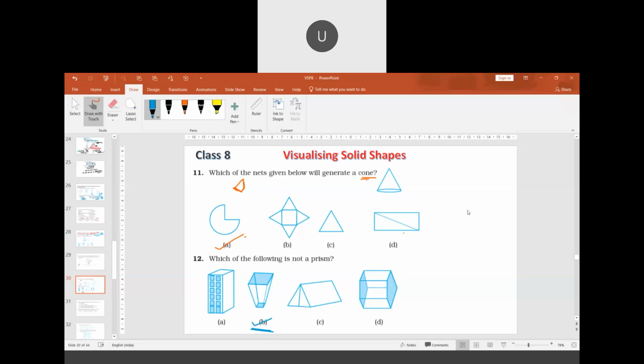In class 10th, there is a concept. You know the cone, isn't it? A cone will be having a circular base, and this will be the shape of the cone. Suppose this cone is cut off from here, what shape do we get?